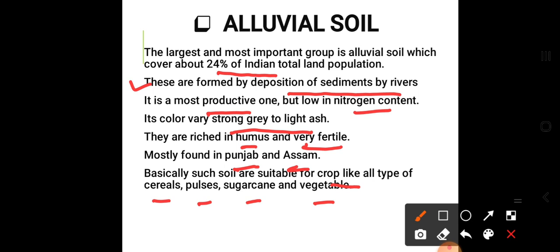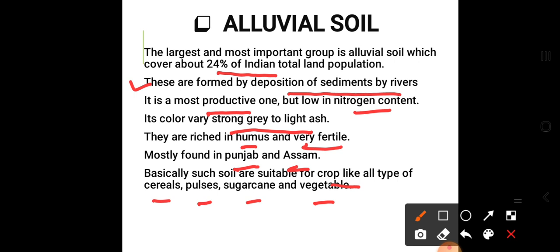Just remember the points which should be included for this soil. It is a major group of soil which covers the maximum of India's land. How has it been formed? By the deposition of sediments by the river.